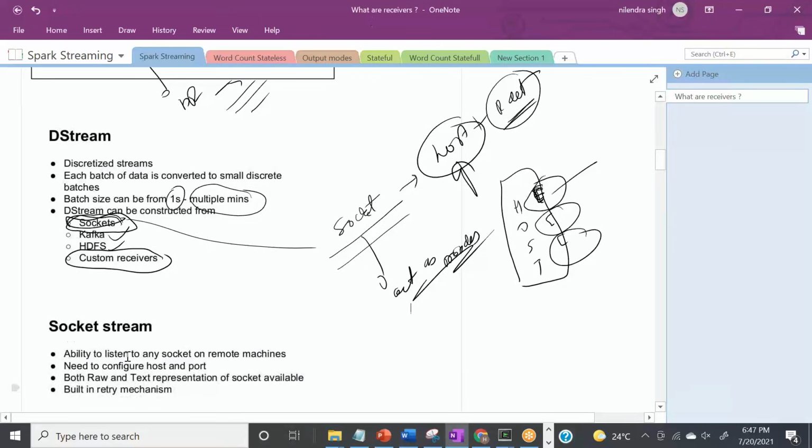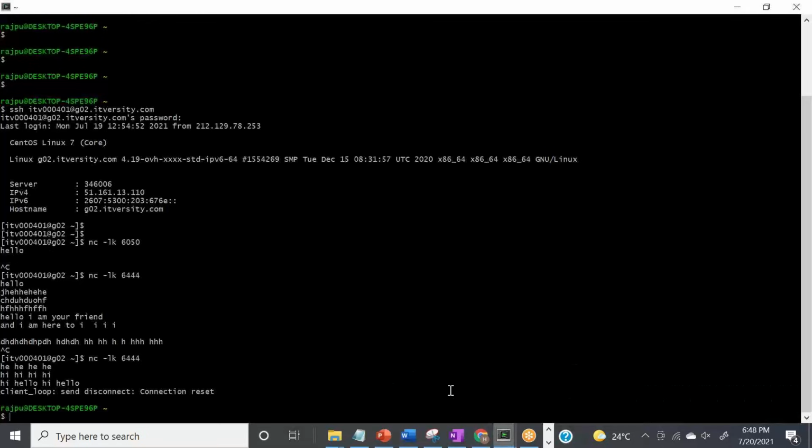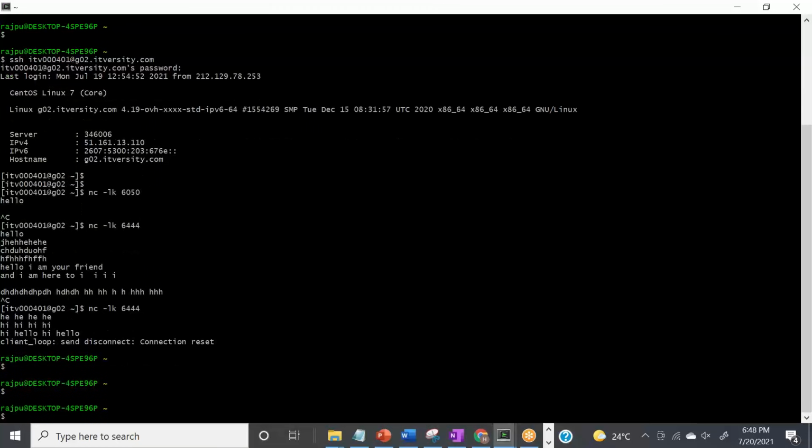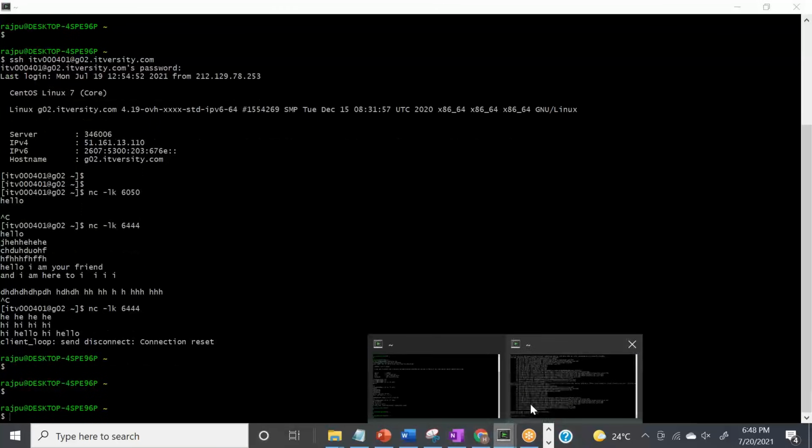Socket stream has the ability to listen to any socket on remote machines. You need to configure the host and port, both raw and text representations of the socket are available, and there is a built-in retry mechanism. Let me explain it now. So what I did here, I have a Unix machine.